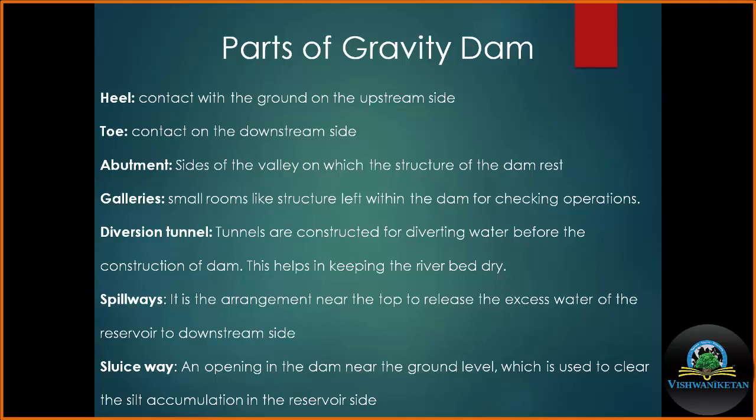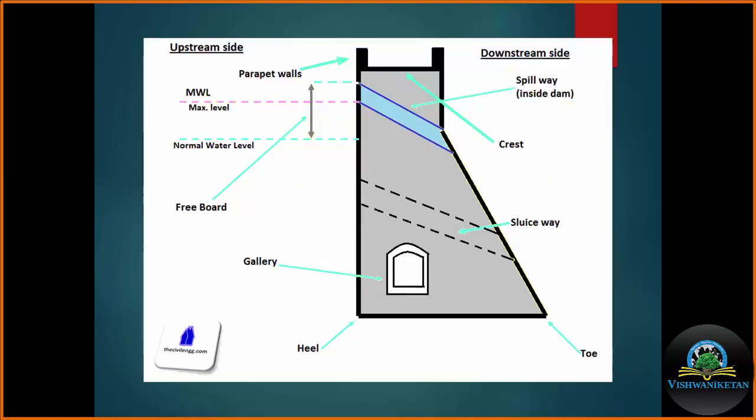When we discuss the parts of the dam, the most important part of the gravity dam is the spillway. This is an opening for the removal of excess water above the maximum water level.